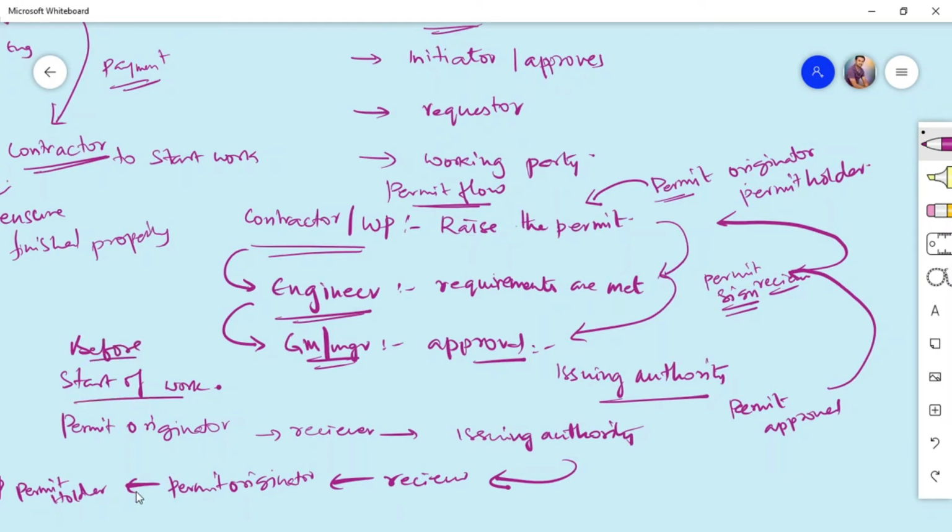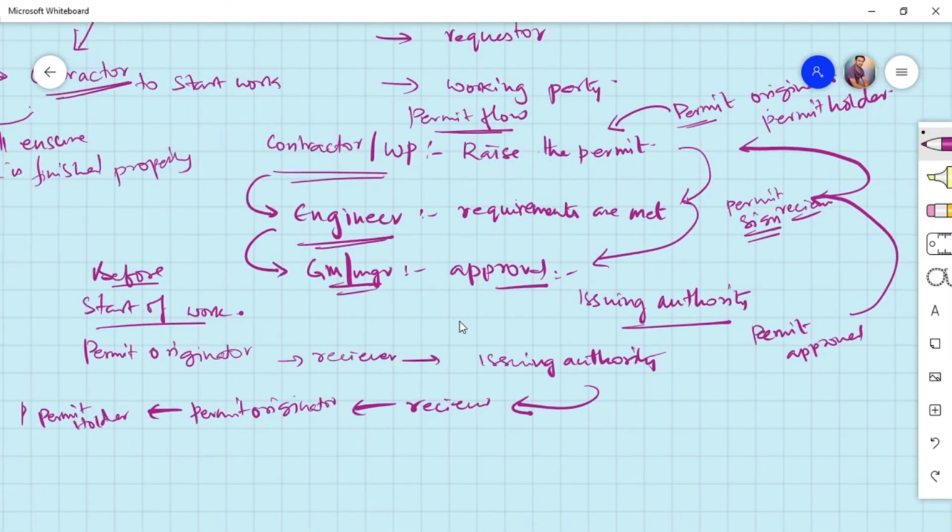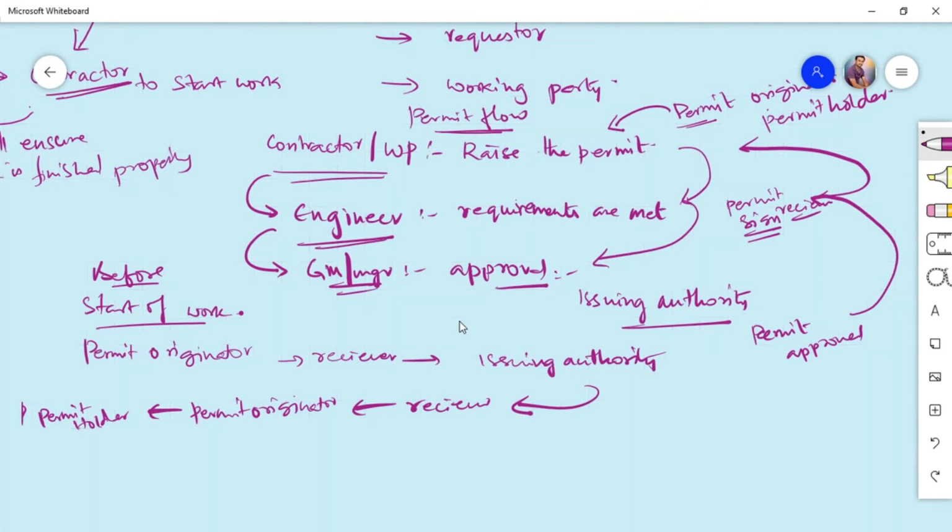But for closing, once the activity is finished, all the permits which are open should be closed after completion of that particular activity and after the particular time period. So after work completion, the permit originator initiates work completion by giving the permit back to the issuer, stating that the work is completed.